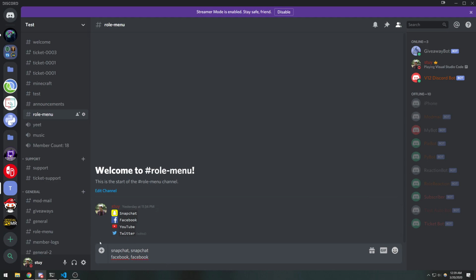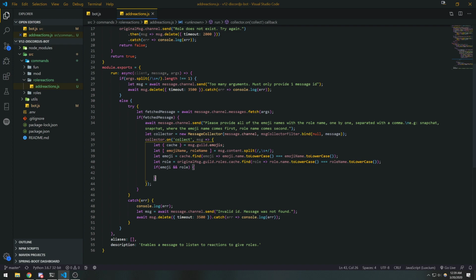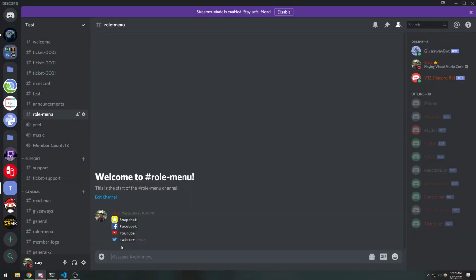If you restart the bot, all this data is going to be gone. If you save this in memory and you restart the bot, all this data is going to be gone. So we need to fetch it from the database. Every single time someone reacts to this message, we're going to need to get that information from the database. We're going to go through this data and look at which emoji the user reacted to, and whichever emoji the user reacted to, look at the corresponding role and get that data. Check if that role exists. If it does, give it to the user. Hopefully that part made sense.